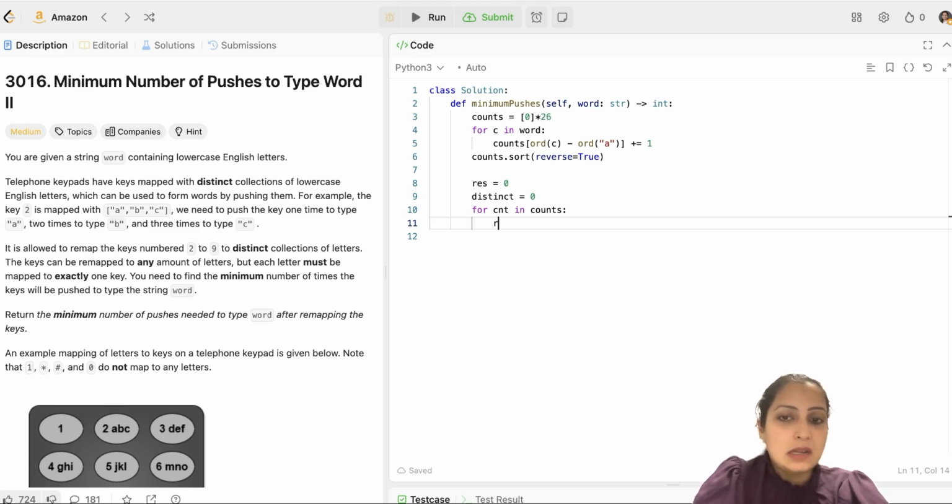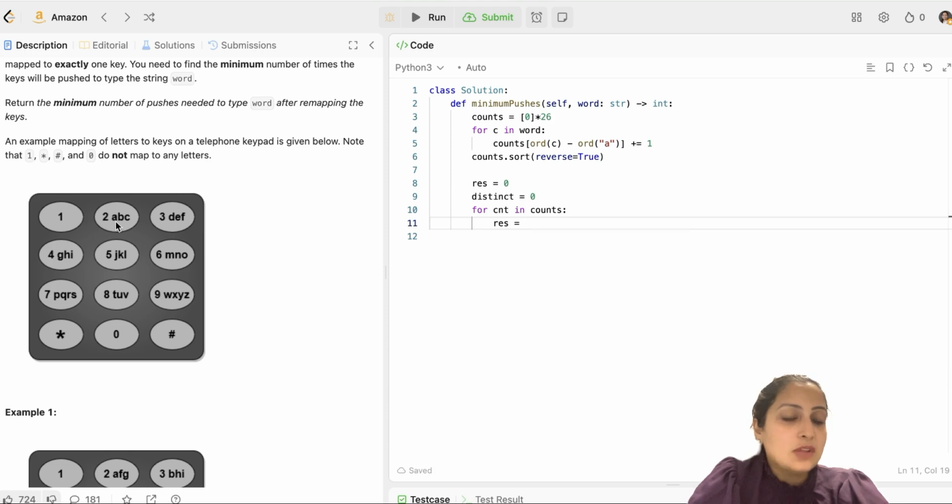I'll update my result. So how many key presses I need if I'm allocating a letter to a digit in the first place. If I'm allocating it to the first place, then I need 1 key press. If I'm allocating it to the second place, then I need 2 key presses. If I'm allocating it to the third place, I need 3 key presses. So the first 8 letters in terms of count sorted will need only 1 key press each time. The second 8 characters, which have counts less than the first 8, will need 2 key presses. And the following 8 will need 3 key presses. So that's what I'm going to do.